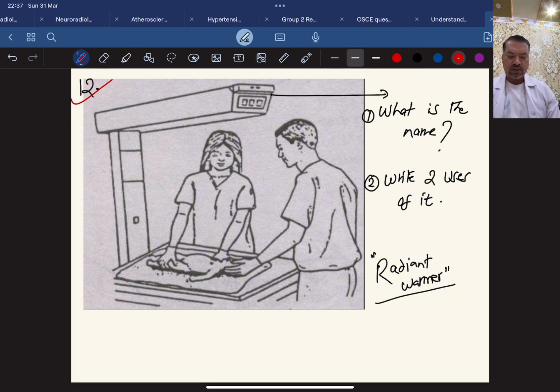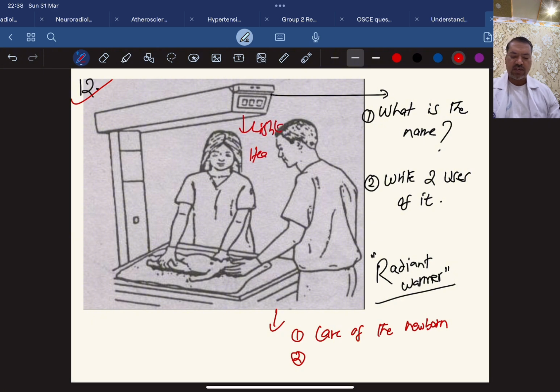So what are the 2 uses? Easily, you can say taking care of the newborn. Care of the newborn means right after birth, we receive that newborn, handle the newborn, and examine the newborn in this area. There is a source of light and a source of heat here, everything is here, so it is very easy for us to examine. And number 2, for resuscitation of the newborn, if it is necessary. This is the ideal place where we do the resuscitation. So these are some of the questions you get on the radiant warmer.